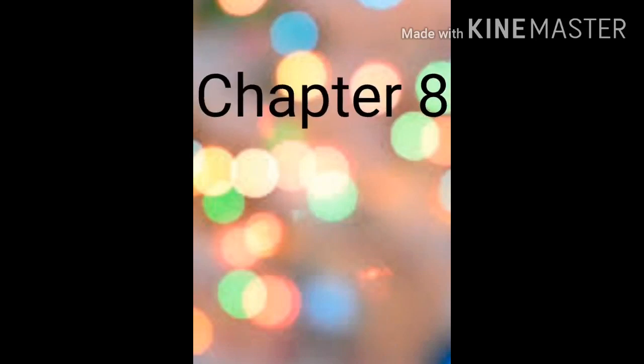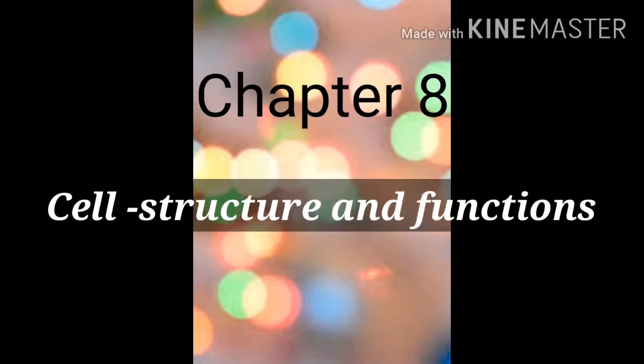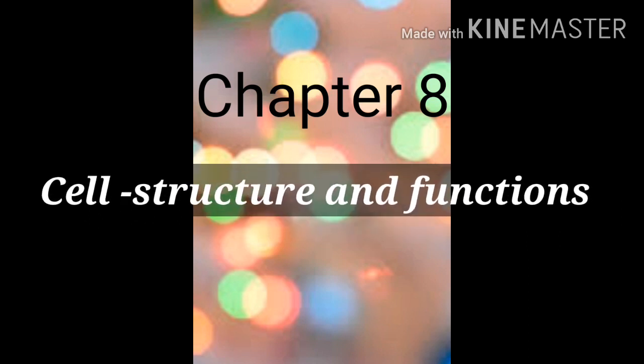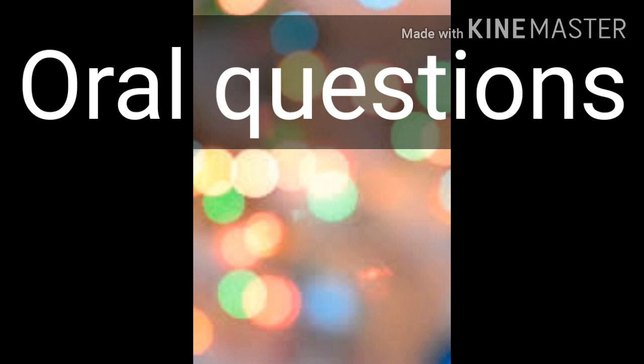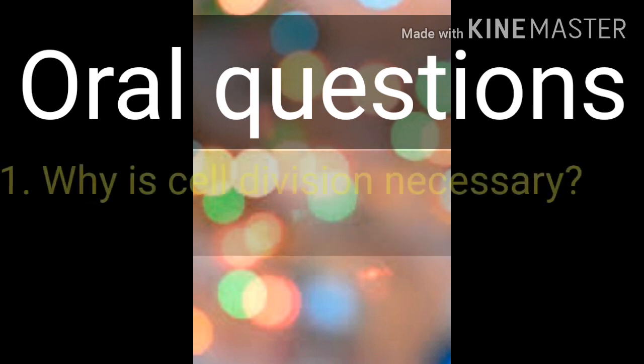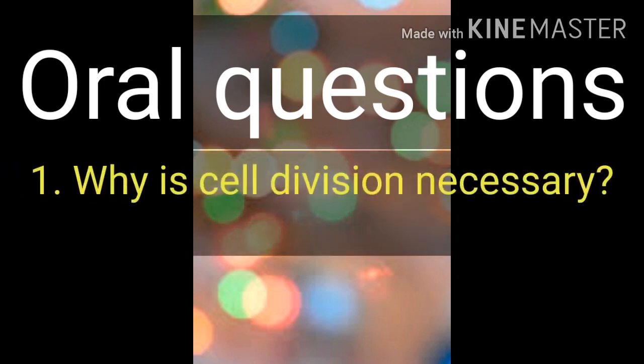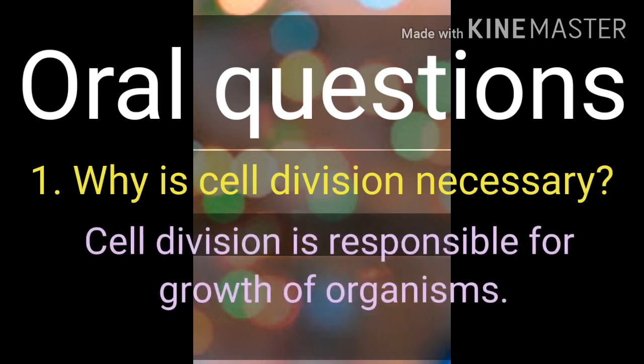Chapter 8, Cell Structure and Functions. Let us do the exercise of this chapter starting from oral questions. Question number 1. Why is cell division necessary? And the answer is cell division is responsible for growth of organisms. That's why it is necessary.